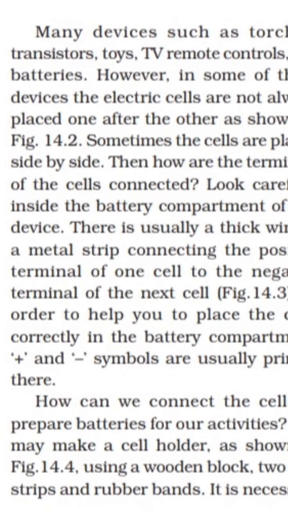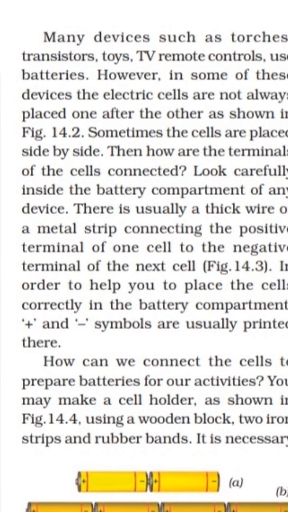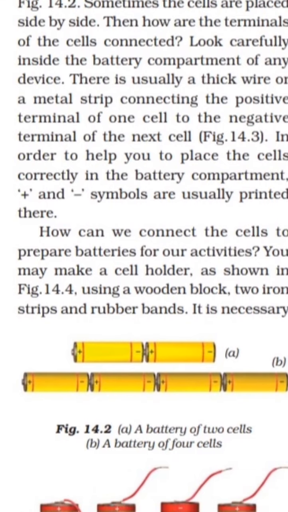Now, many devices such as torches, transistors, toys, and TV remote controls use batteries. However, in some devices the electric cells are not always placed one after the other, as shown in figure 14.2. As you see in figure 14.2B, a battery of four cells, they are arranged in a horizontal way.